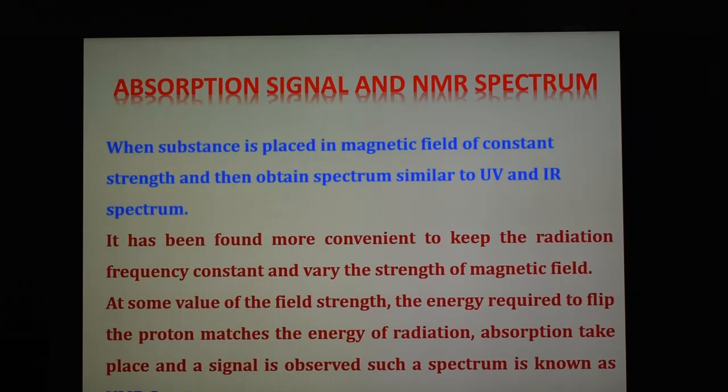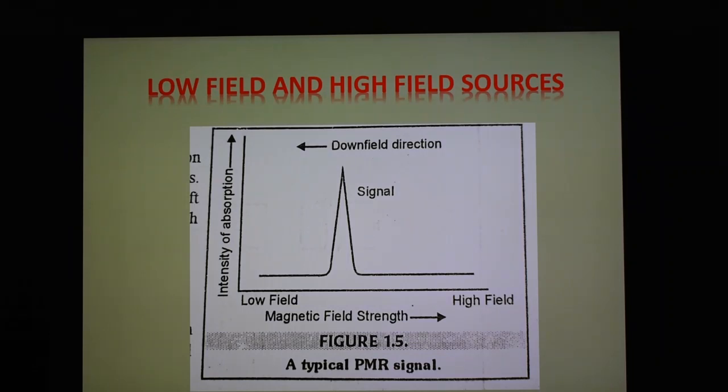The next important basic terms are two: one is low field and the second is high field. We know that in the principle of NMR spectroscopy, it is possible to satisfy the resonance condition by altering either the magnetic field or the radio frequency. Most spectra are recorded by varying the magnetic field while keeping the radio frequency constant. Commonly available instruments are 60 MHz, 100 MHz and 220 MHz. Nowadays a 300 MHz instrument is also available. Field and frequency increase in the same direction.